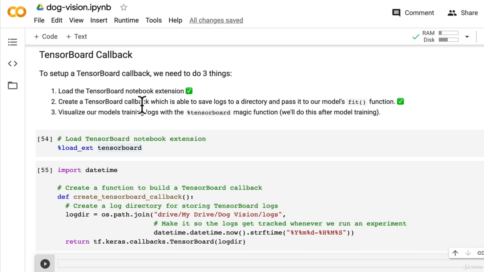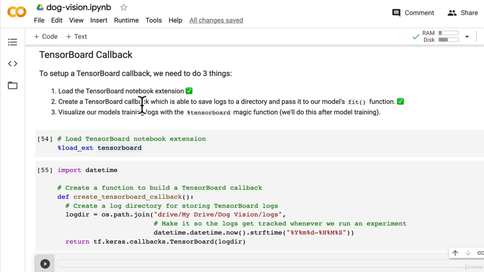certain evaluation metric stops improving. So if a model trains for too long, it can actually do so well at finding patterns in a certain data set that it's not able to use those patterns on another data set, so it doesn't generalize well.